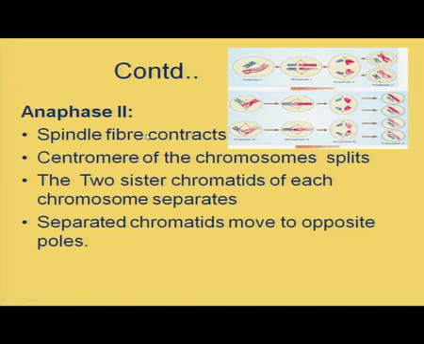So, spindle fiber will contract. Contracted spindle fiber will carry the chromatids to opposite poles. That means the centromere of each univalent chromosome will split, and the two sister chromatids of each univalent chromosome will separate and move to opposite poles. So, this phenomenon is the anaphase II. So, equal numbers of chromatids you can see here in each pole.